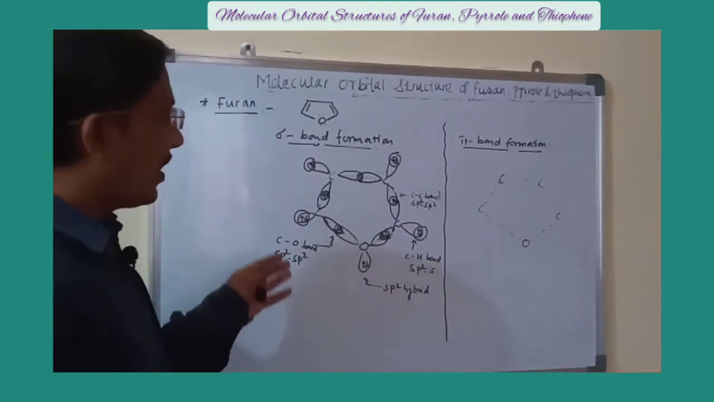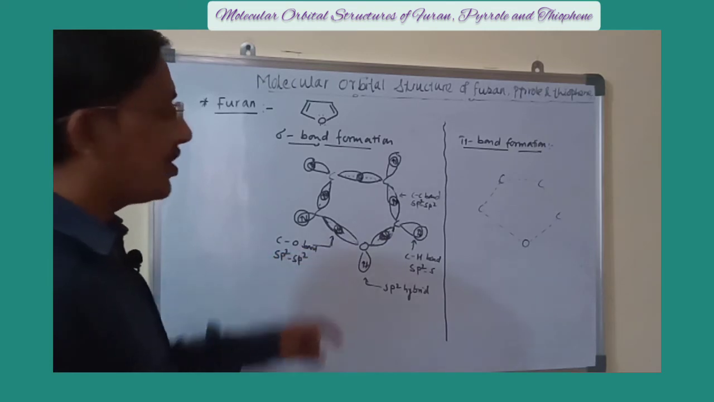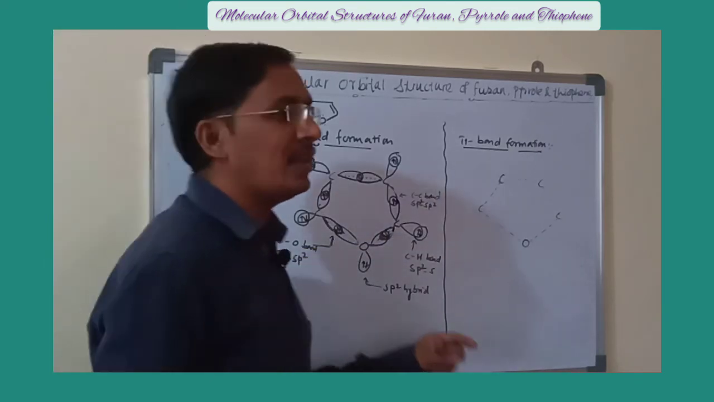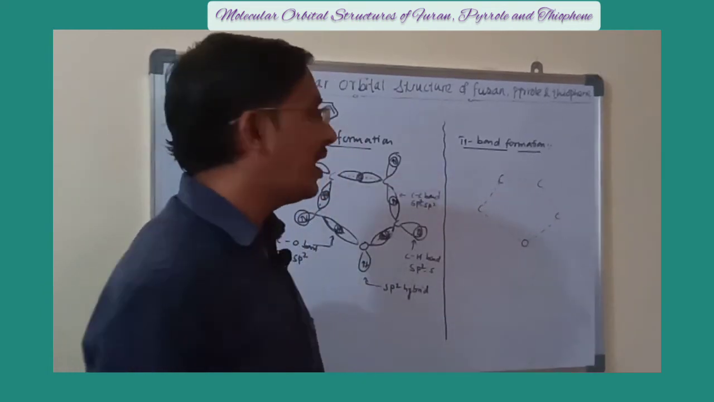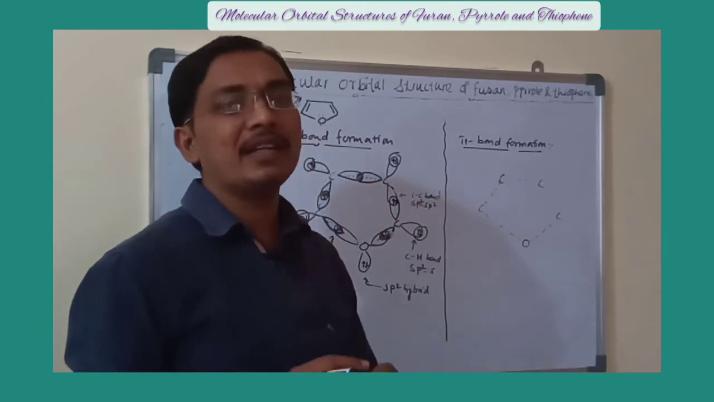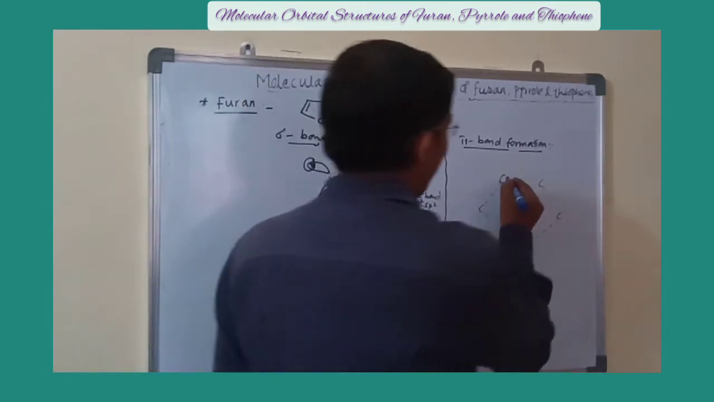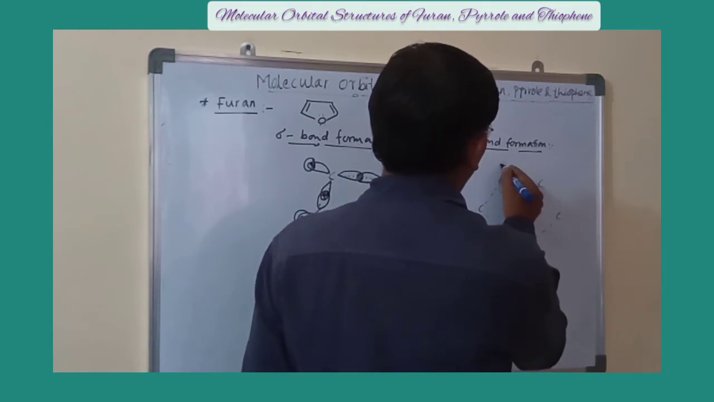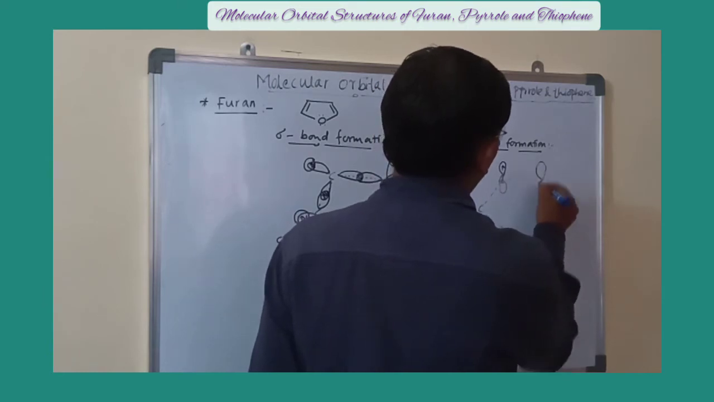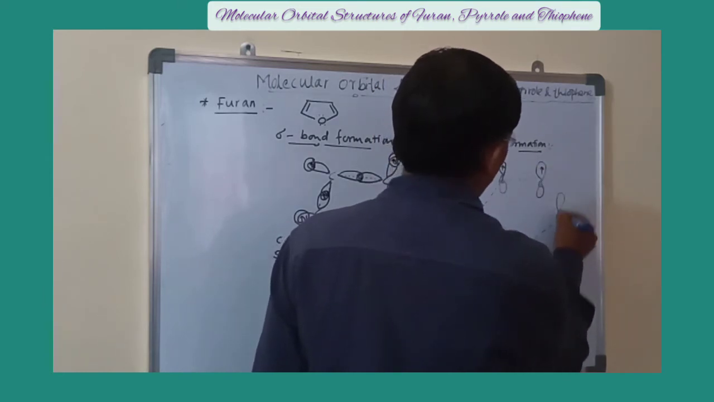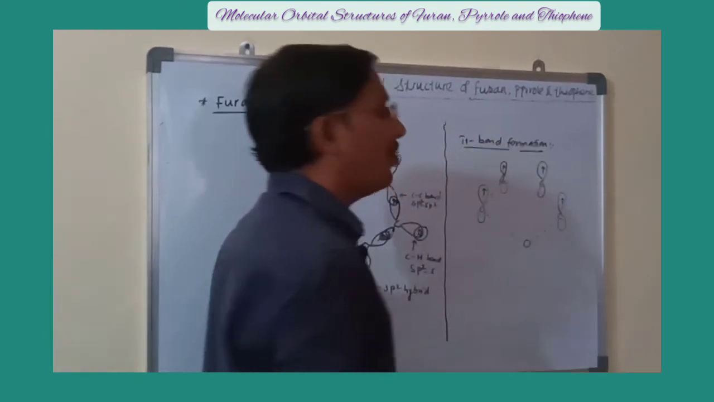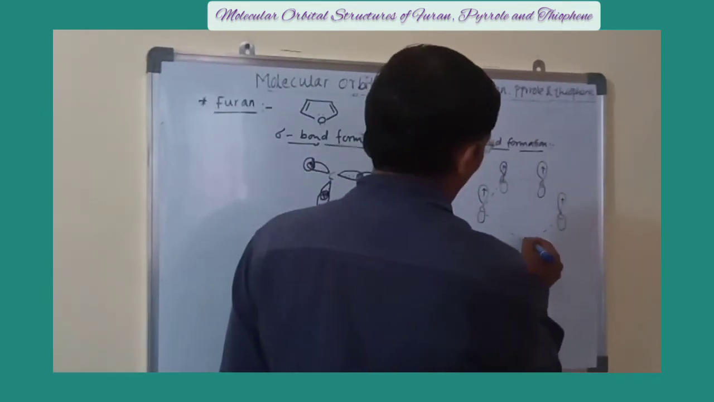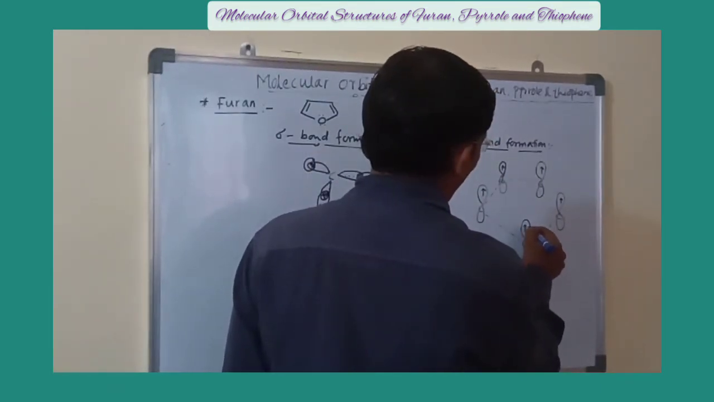As I told you, here the carbon atom and oxygen each have 3 sp2 hybrid orbitals. The fourth orbital of each carbon and oxygen is unhybrid. It means it does not take part in the hybridization. That is unhybrid, having 1 electron, that is an unpaired electron. Each carbon has 1 unpaired electron in its unhybrid orbital. Here oxygen has a lone pair of electrons in its unhybrid orbital.